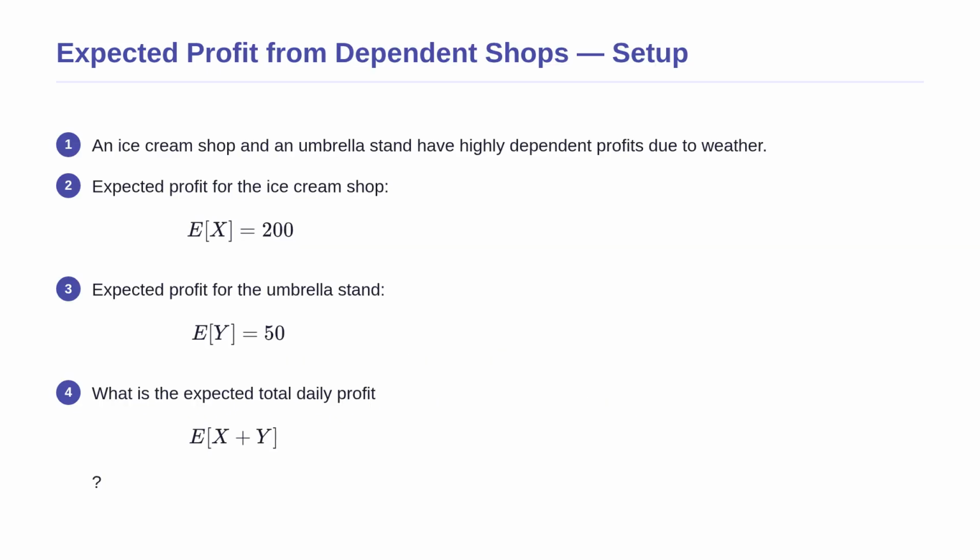Before we move on, let us see this linearity rule with a concrete example. A business owner runs an ice cream shop and an umbrella stand. The daily profit from the ice cream shop, X, has an expected value of $200. The umbrella stand, Y, has an expected value of $50. These are highly dependent because sunny weather boosts ice cream but ruins umbrella sales. We need to find the expected total daily profit.